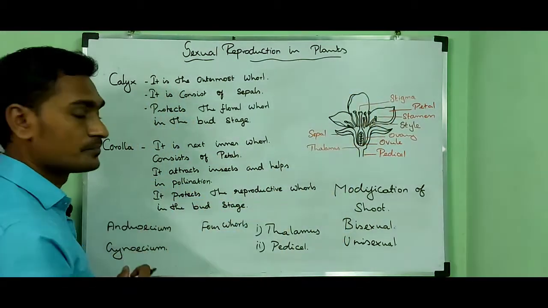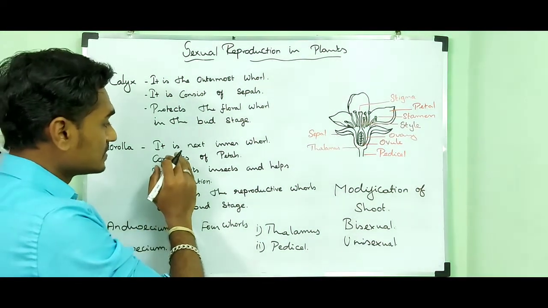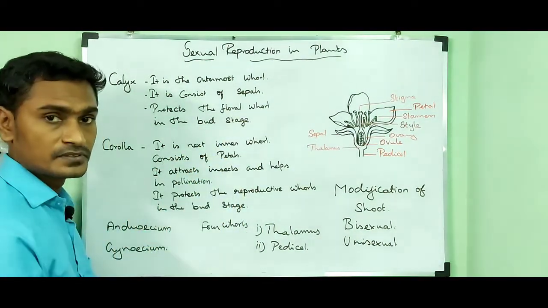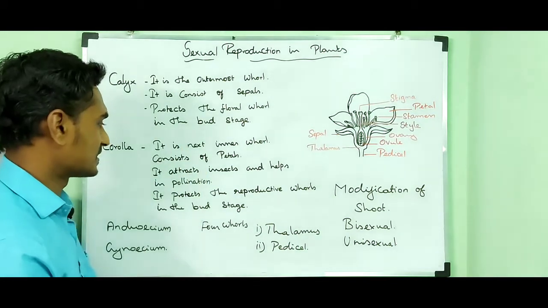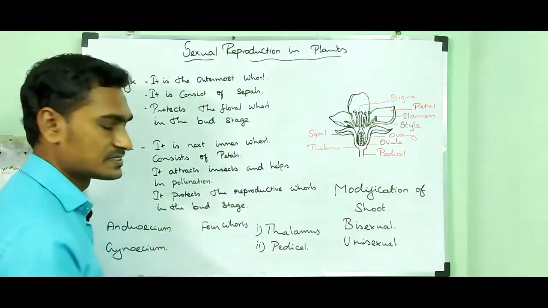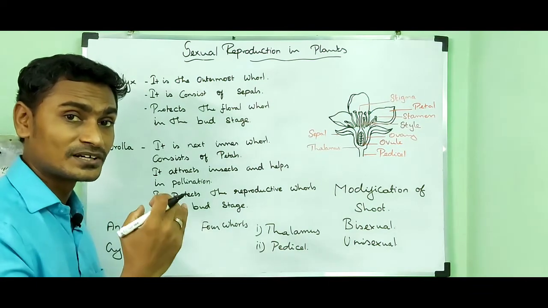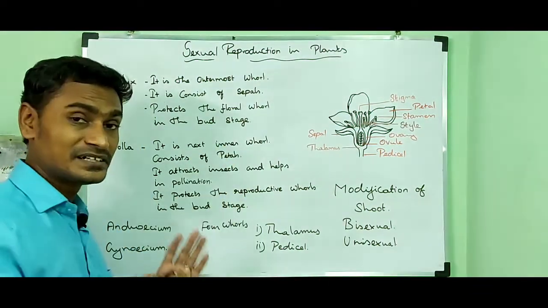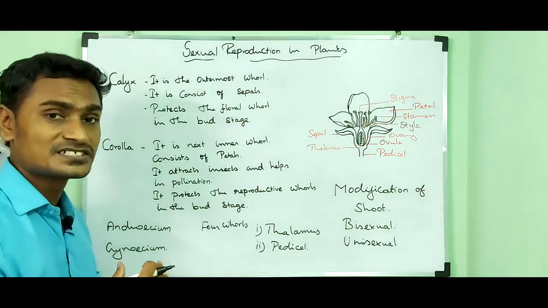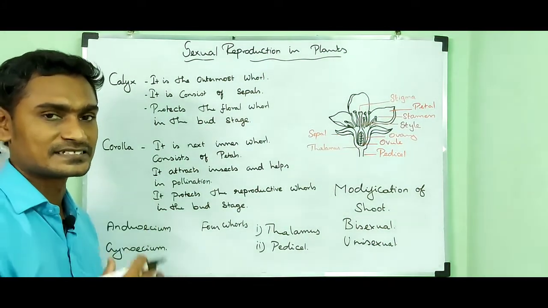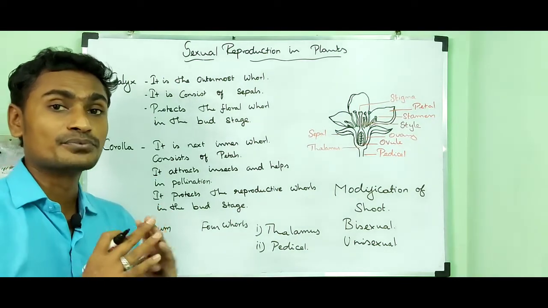Next, corolla. Corolla is the next inner whorl, present next to the calyx. It consists of petals. A single unit of corolla is a petal. Petals are collectively called the corolla. The main function of corolla is attraction, because corollas are brightly colored.